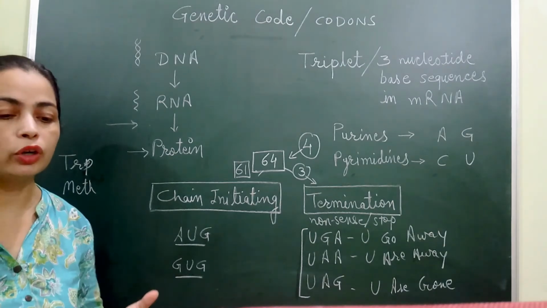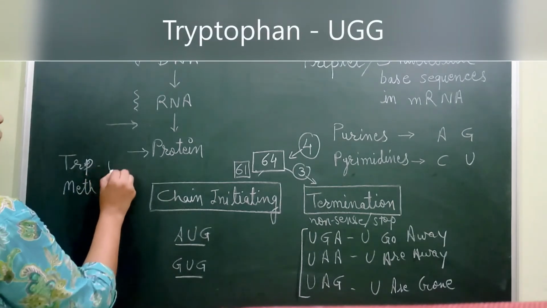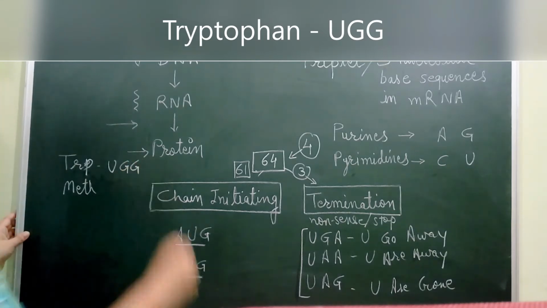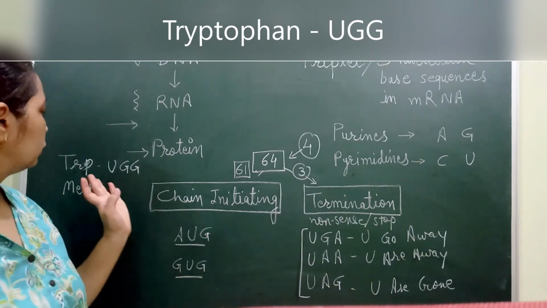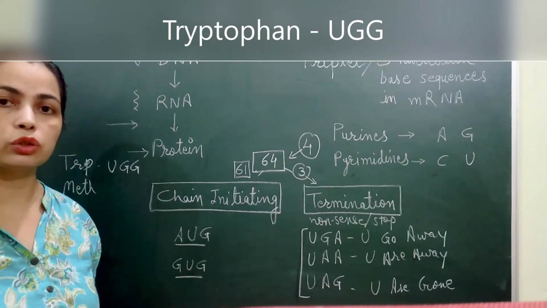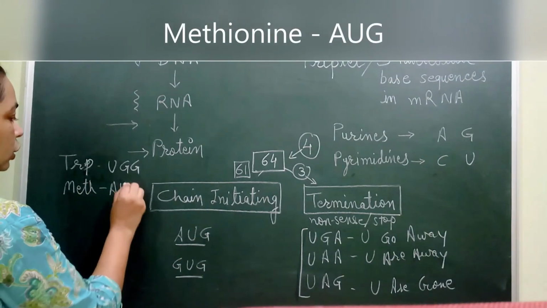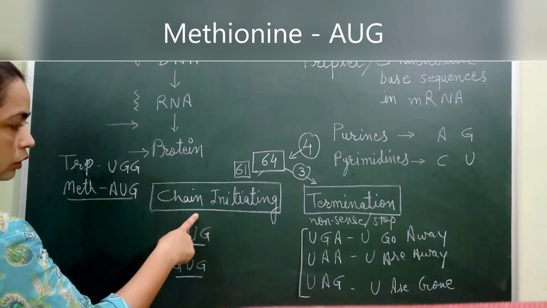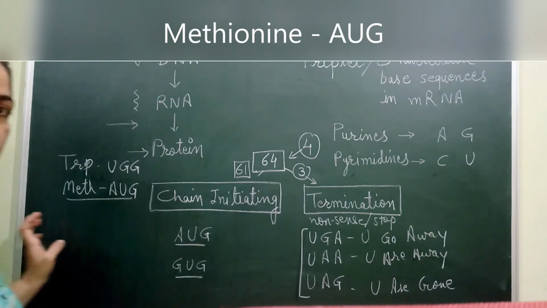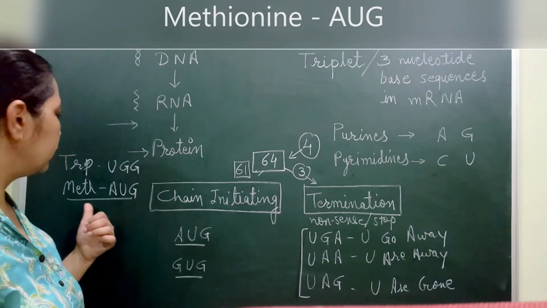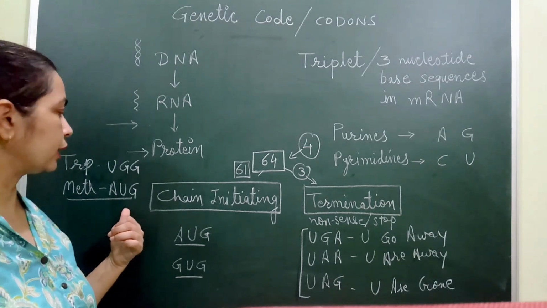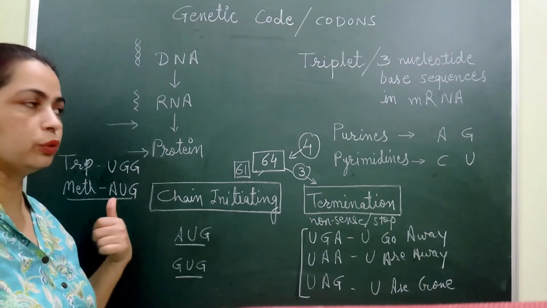For example, for tryptophan the codon is UGG, while for methionine it is AUG, the same one used for chain initiation, which acts as the codon for the preparation of methionine.